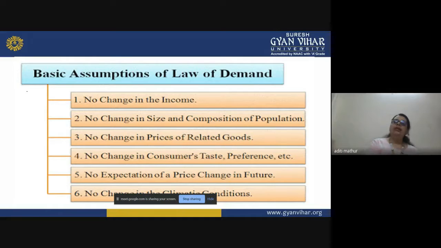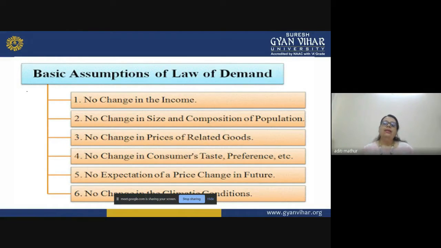And if the income does not change and still there is a decrease or increase in the quantity demanded, that means there exists a factor of price which is influencing your demand, right? So no change in income is one of the assumptions, because definitely if you get promoted and get a hike in your salary, you will like to buy a luxury item. So the income of a customer is a very important factor, and we assume that there is no change in income.